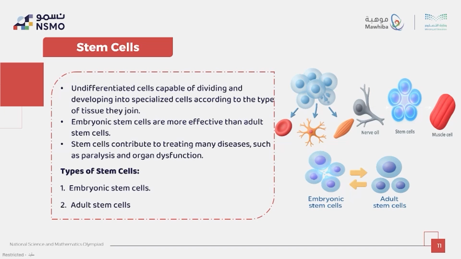The difference between embryonic stem cells and adult stem cells is that embryonic stem cells have a higher ability to specialize into many types of cells. On the other hand, adult stem cells are found in the body after birth and can produce only limited types of cells. All in all, stem cells are the body's backup system, ready to turn into new cells when repair is needed.